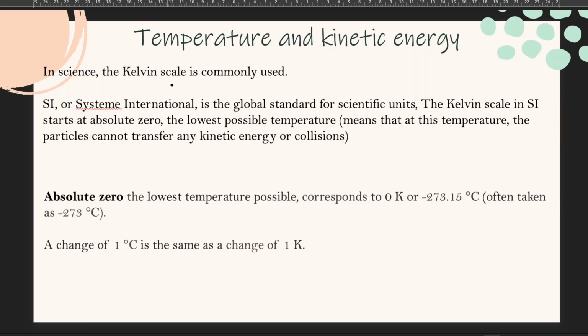In science, the Kelvin scale is commonly used because it's an SI unit, the global standard for scientific units. Start at absolute zero, the lowest possible temperature, where there is no kinetic energy, so there is no collision. So absolute zero, the lowest temperature possible, corresponds to 0 Kelvin. So 0 Kelvin equals minus 273.15 degrees Celsius.